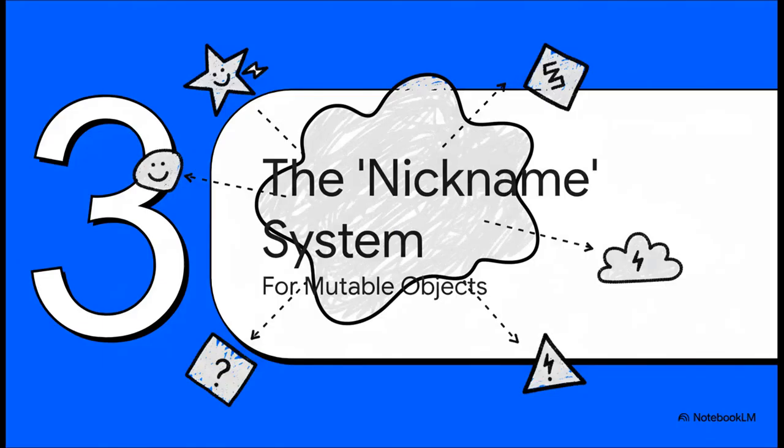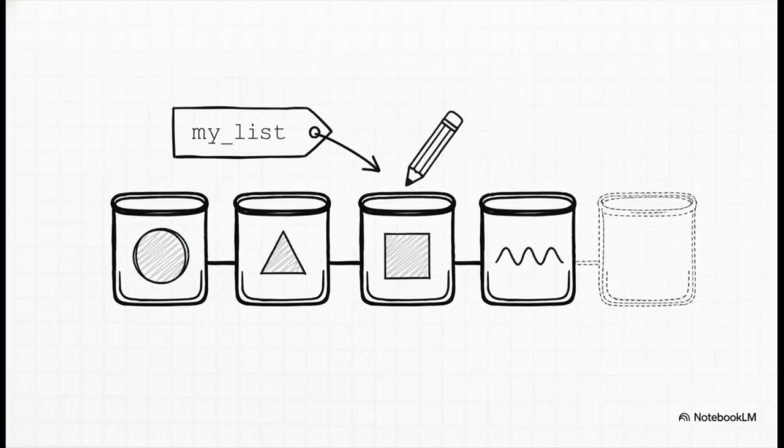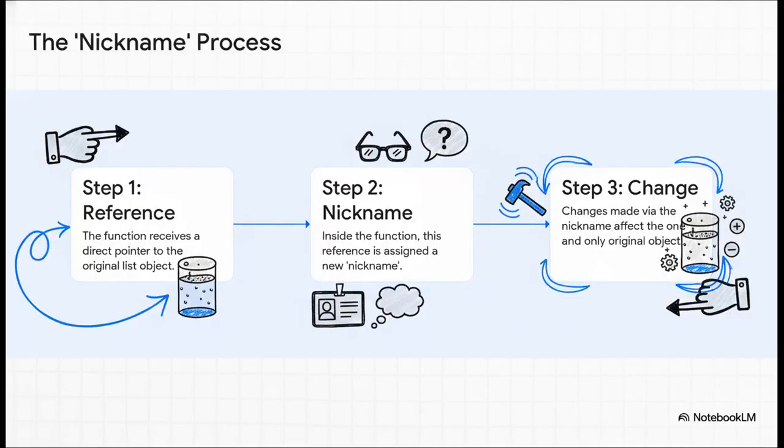But when it comes to mutable objects, it is a completely different ballgame. And I love this analogy. Think of it like giving your object a temporary nickname. All right, so let's start with a simple list. We all know lists are mutable, right? So here's what's really going on behind the scenes when we pass this list to a function. This nickname system is the key to understanding everything.